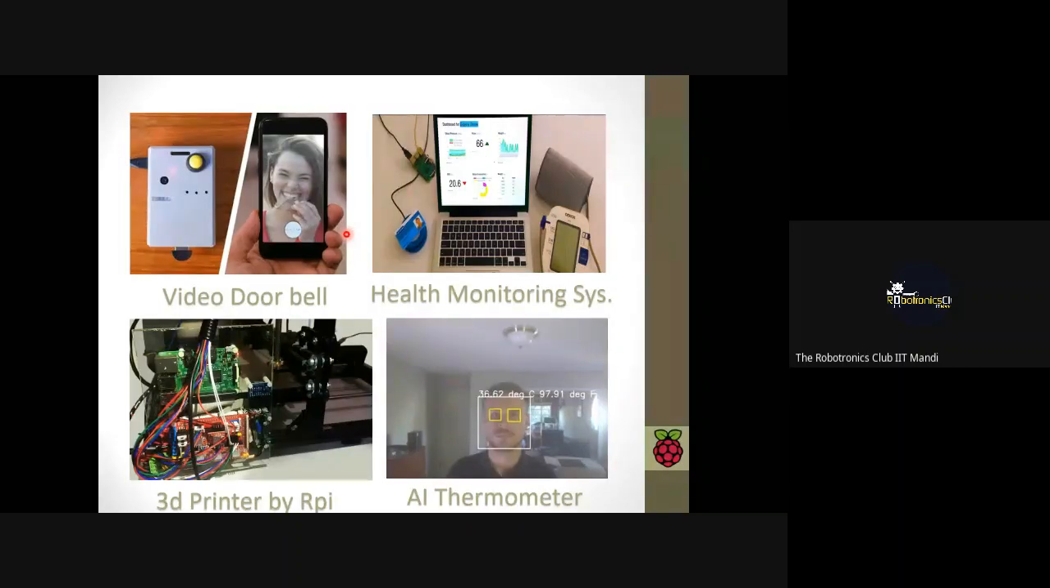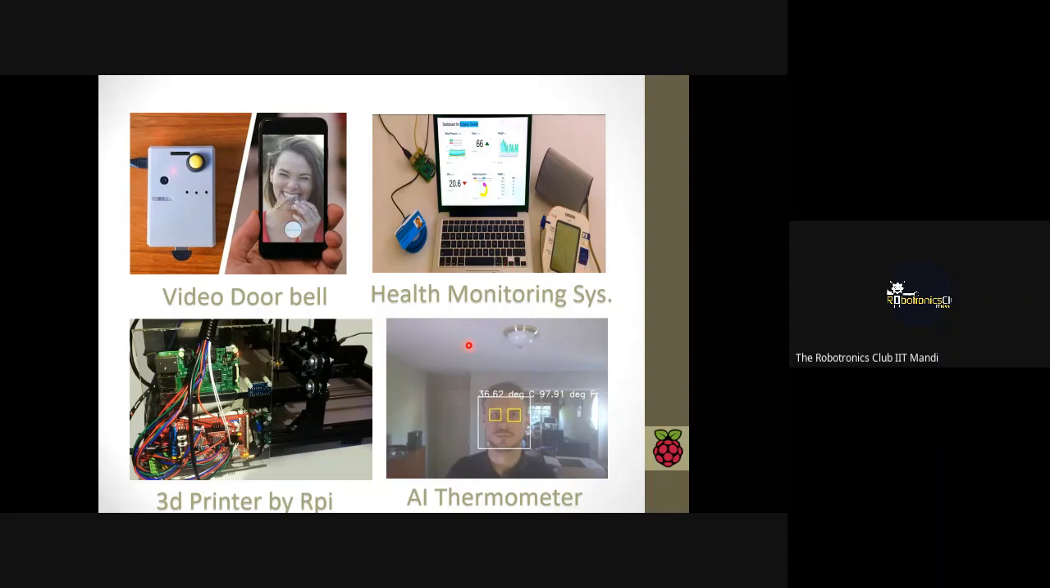And now we came to our general applications, that is the video doorbell. What this project does is, when you come near the camera, it will trigger, call the owner, and ask to open the door. If you press the button, then your door will open.